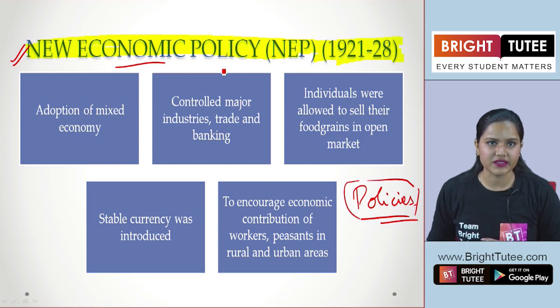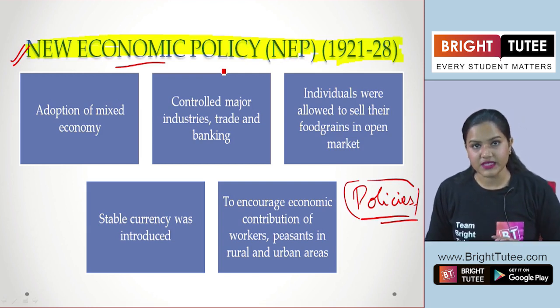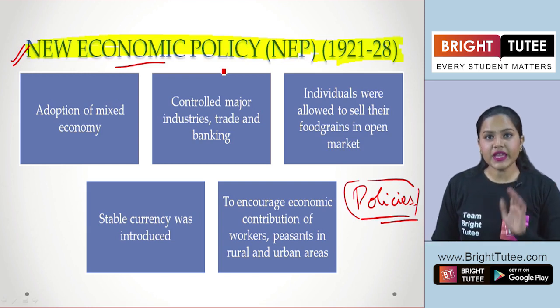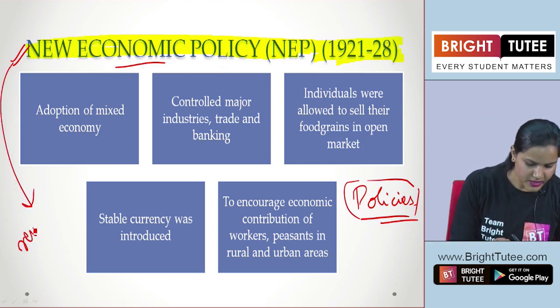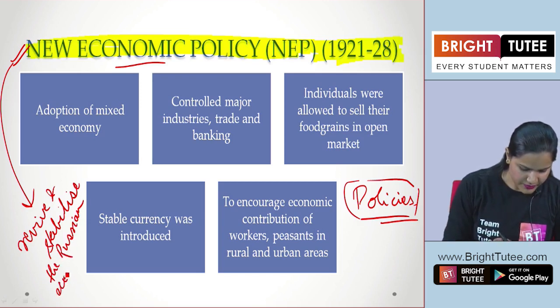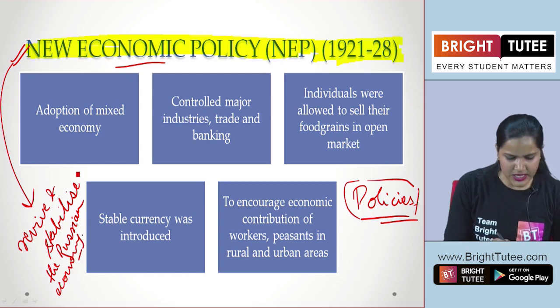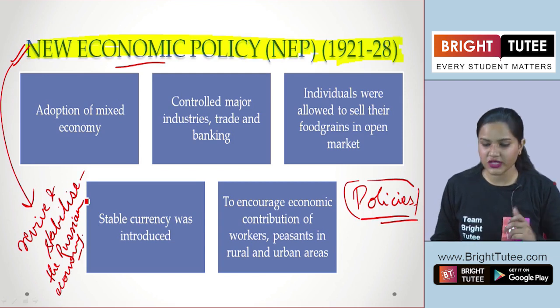main aim behind it. So students, when we are talking about the New Economic Policy, we see that the main aim behind it was to revive and stabilize the Russian economy. Now see the timeline here, students. Why do you think that the Russians wanted to stabilize the Russian economy? Why was the need there for this?